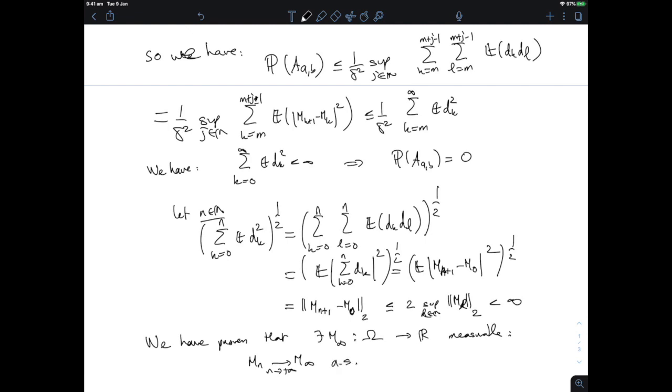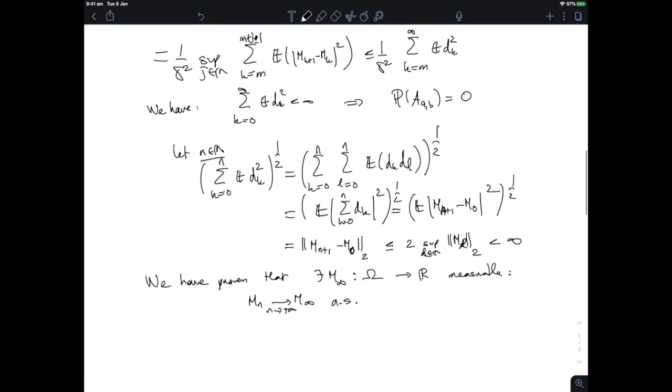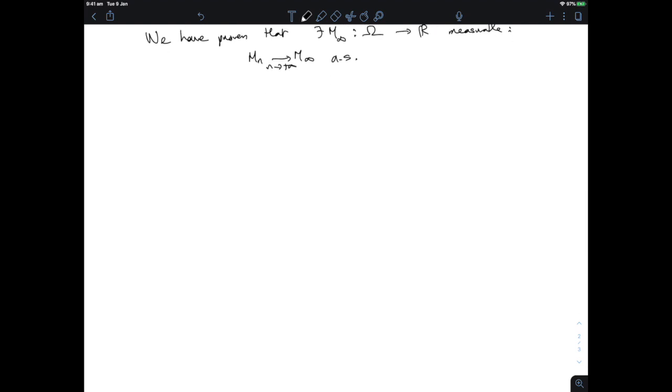almost surely. Now we have to say that this limit is actually in L2, and we have to see that the convergence happens in L2. Now, why is that? Well, I'm going to take a little m in N, and I'm going to consider the expectation of (m infinity minus mm) squared.